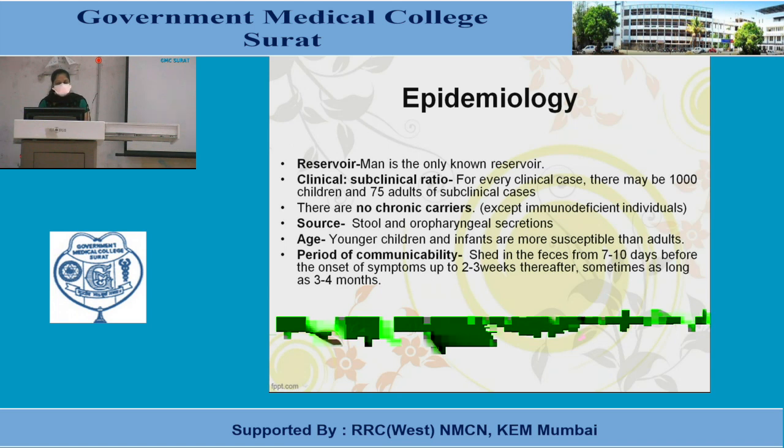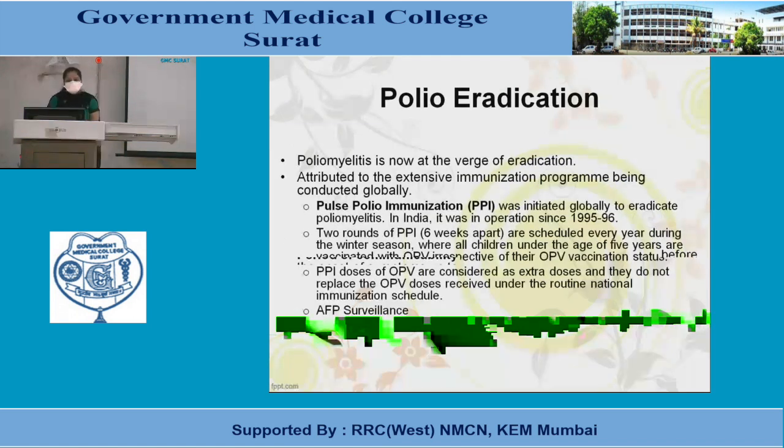Period of communicability: the virus is shed in the feces from 7 to 10 days before the onset of symptoms, up to 2 to 3 weeks thereafter, sometimes as long as 3 to 4 months. Coming to polio eradication, poliomyelitis is now almost at the verge of eradication, attributed to the extensive immunization program conducted globally, which is pulse polio immunization.